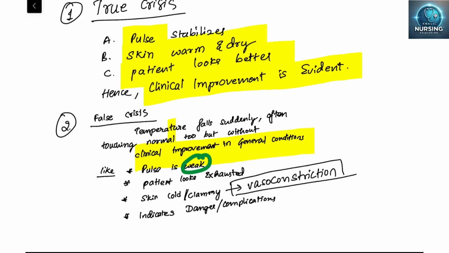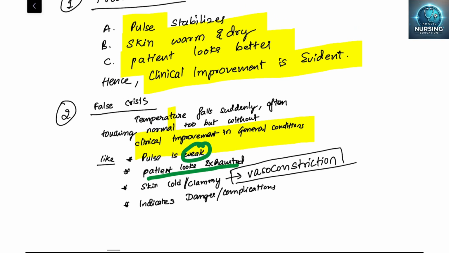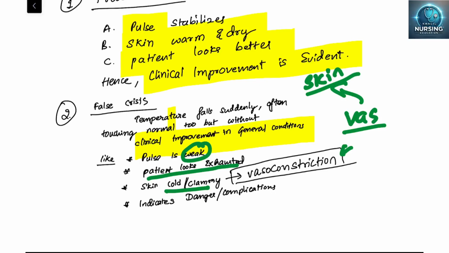Pulse is weak, and the patient looks exhausted, very frustrated. Next, skin looks cold and clammy. Why? Because there is vasoconstriction. So due to the vasoconstriction, the patient's skin will be cold. Please do remember that.